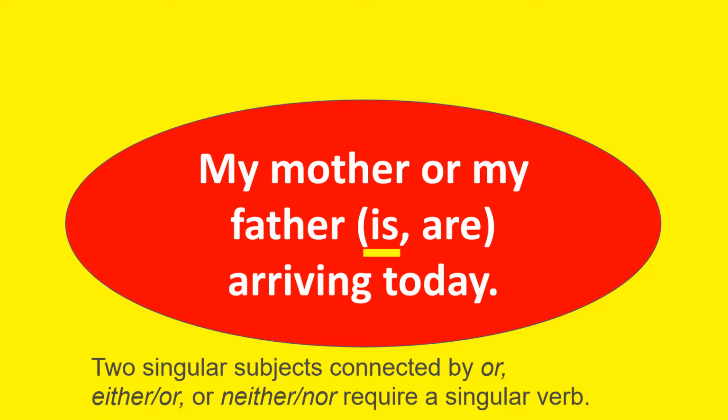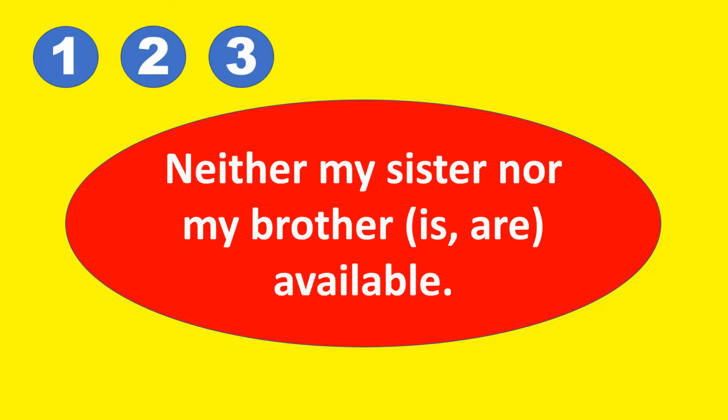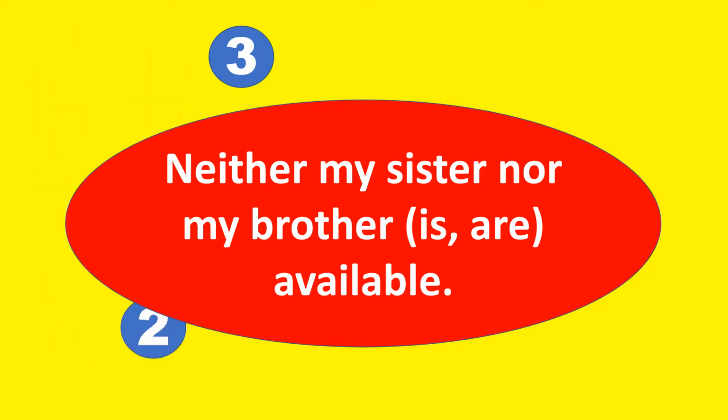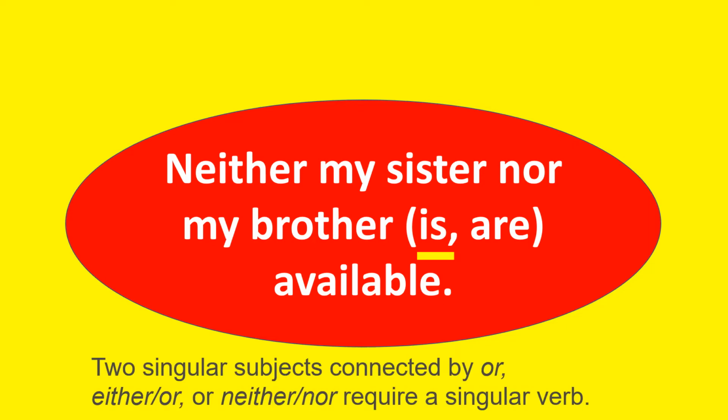Let's continue. Neither my sister nor my brother is or are available? Your turn to answer. 1, 2, and 3. The answer is is. Again, just like what we have mentioned, two singular subjects connected by neither nor require a singular verb. So this time, the subjects are connected by neither and of course nor.